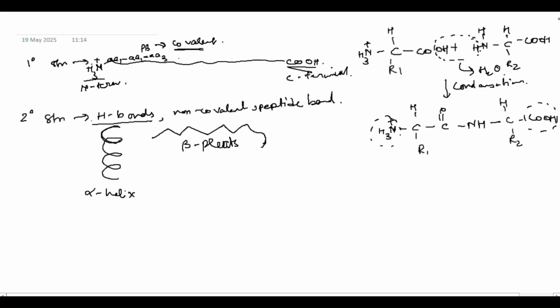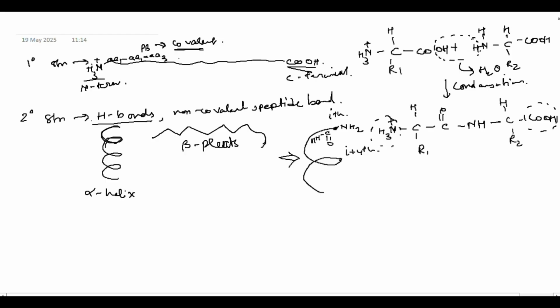We will take this particular part and we will zoom it in here. Okay, so here the first amino acid, we call this ith amino acid. Why, we will see that later. This is ith amino acid, and the next amino acid that will participate in hydrogen bond is I plus 4. And if this is the first amino acid, this will be the fifth amino acid. So this amino acid, its NH2 group is free and it is forming a peptide bond with the next amino acid. So it will have CONH, right?